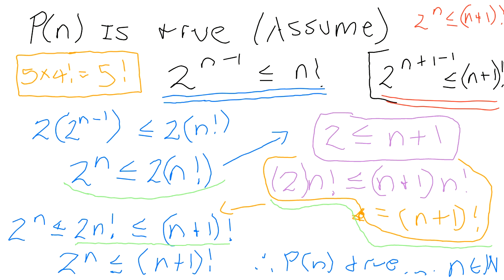Where we have 2 to the power of n, less than or equal to 2n factorial, less than or equal to n plus 1 factorial. You want to write it like that. I think you're confusing the equal with the less than or equal. Look here, in the line above. Maybe it's because of how I wrote it.